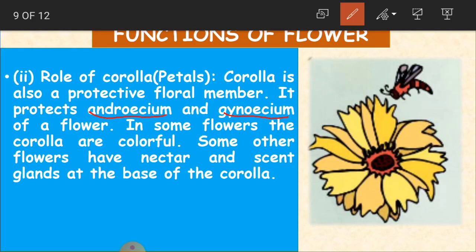And in some flowers the corolla is colorful. So in some flowers the petals are available in so many different colors, sizes and shapes. And some other flowers have nectar and scent glands at the base of the corolla. So you will have nectar and scent glands, which give a very good perfume smell, at the base of the corolla.